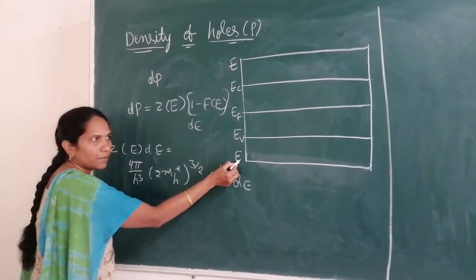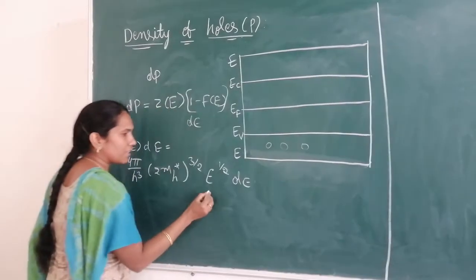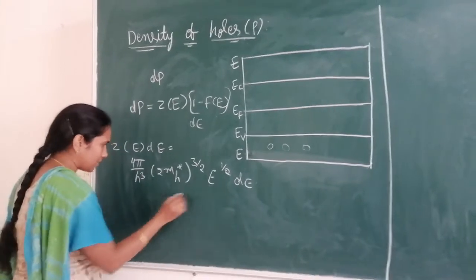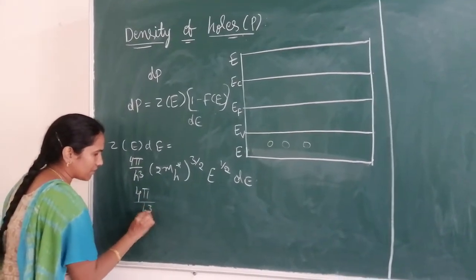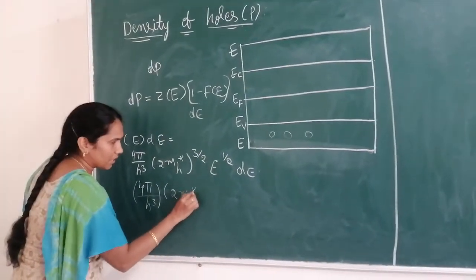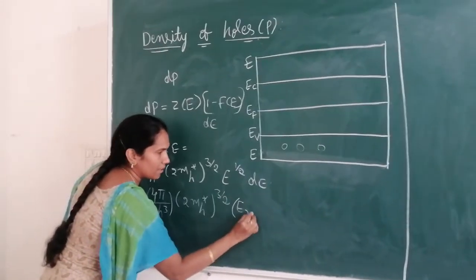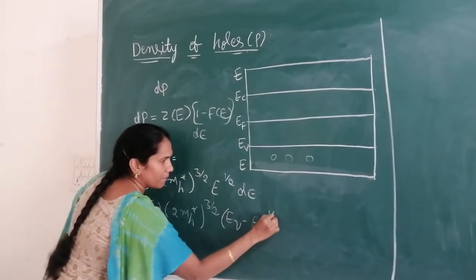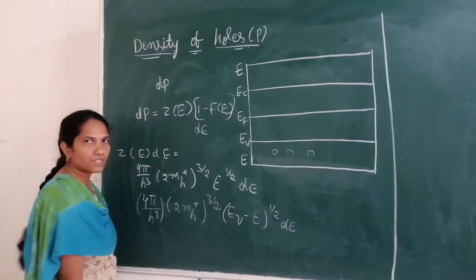So the density of states is 4 pi by h cube into 2 mh star whole power 3 by 2 into EV minus E whole to the power of half dE. So this is the expression for density of states.